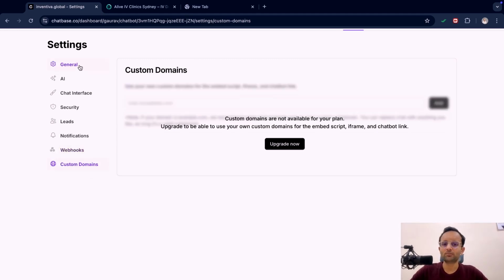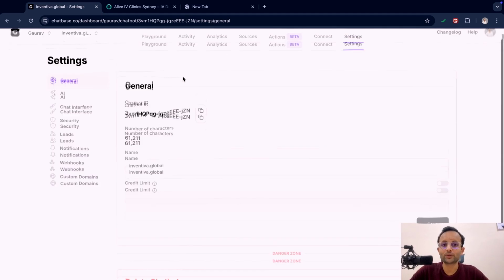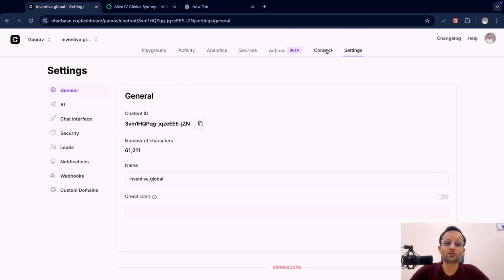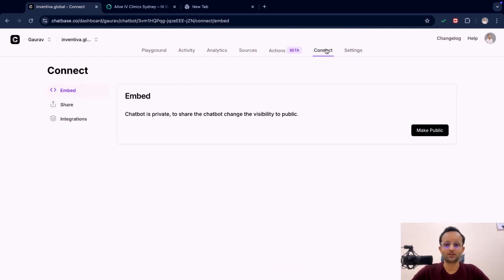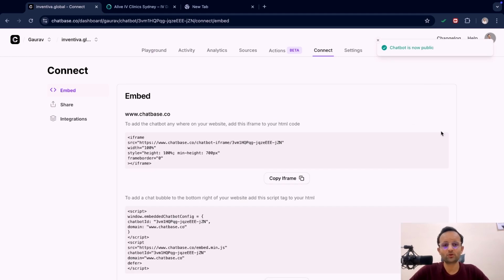So this is how you can build this entire AI chatbot. It is very easy to build. Now the most important part is the connection. First, we make it public, because if it is not public, no one will be able to use it. There we use the copy iframe. Suppose you have a website; don't fear about this, it is a very easy thing.